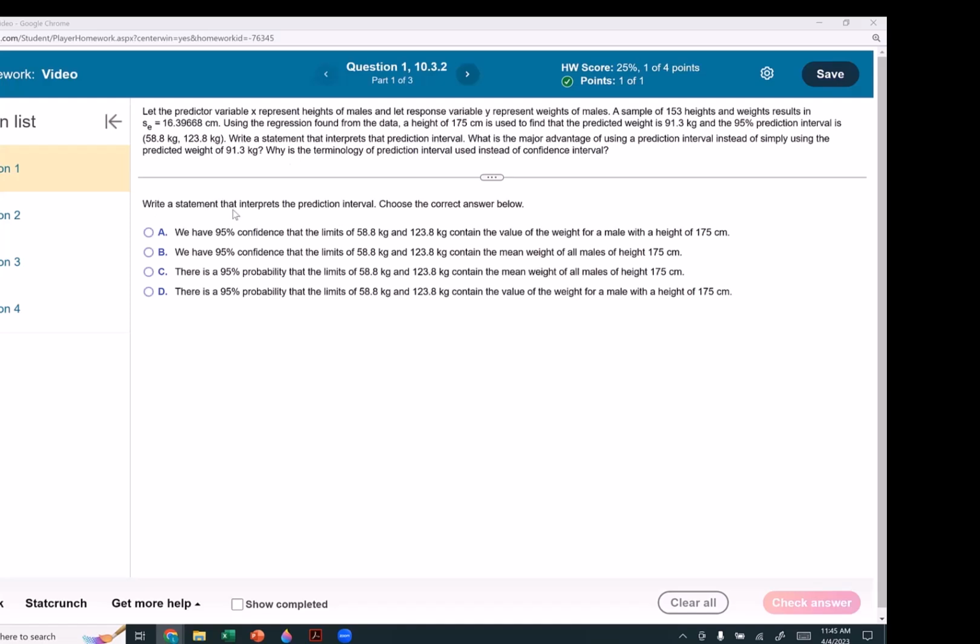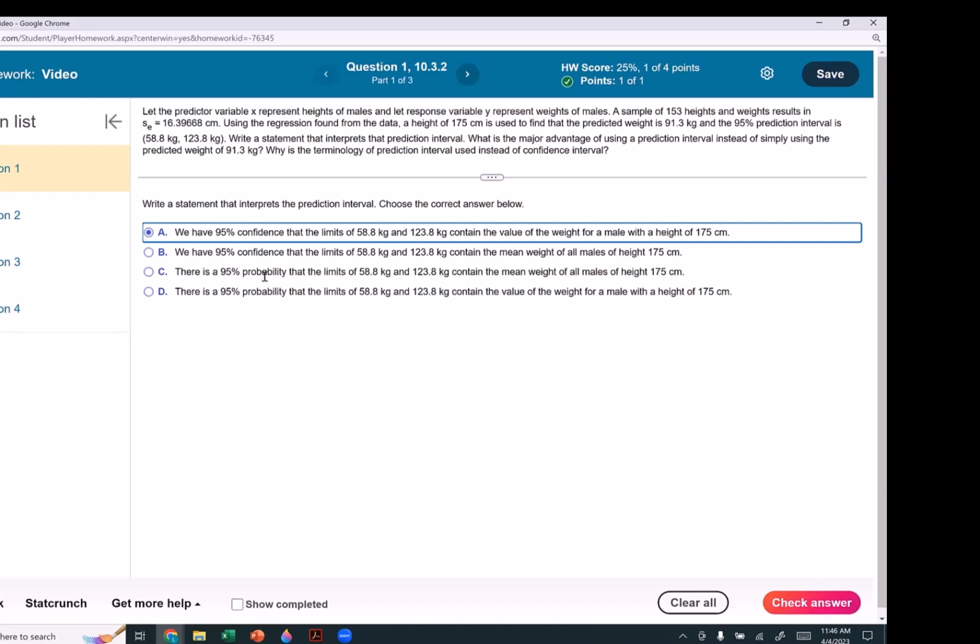First, write a statement that interprets the prediction interval. Choose the correct answer below. We have 90% confidence that the limits that they're giving us contain the value of the weight for a male with a height of 175 centimeters. We have 95% confidence that the limits contain the mean. No, we're looking for individual values, not the mean.